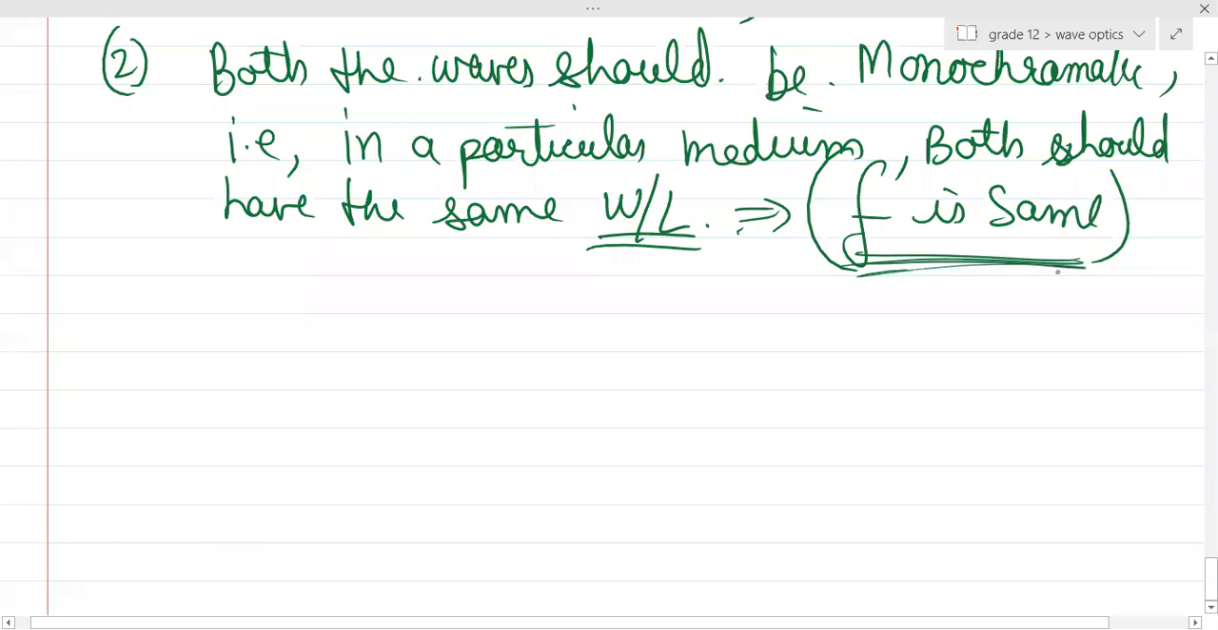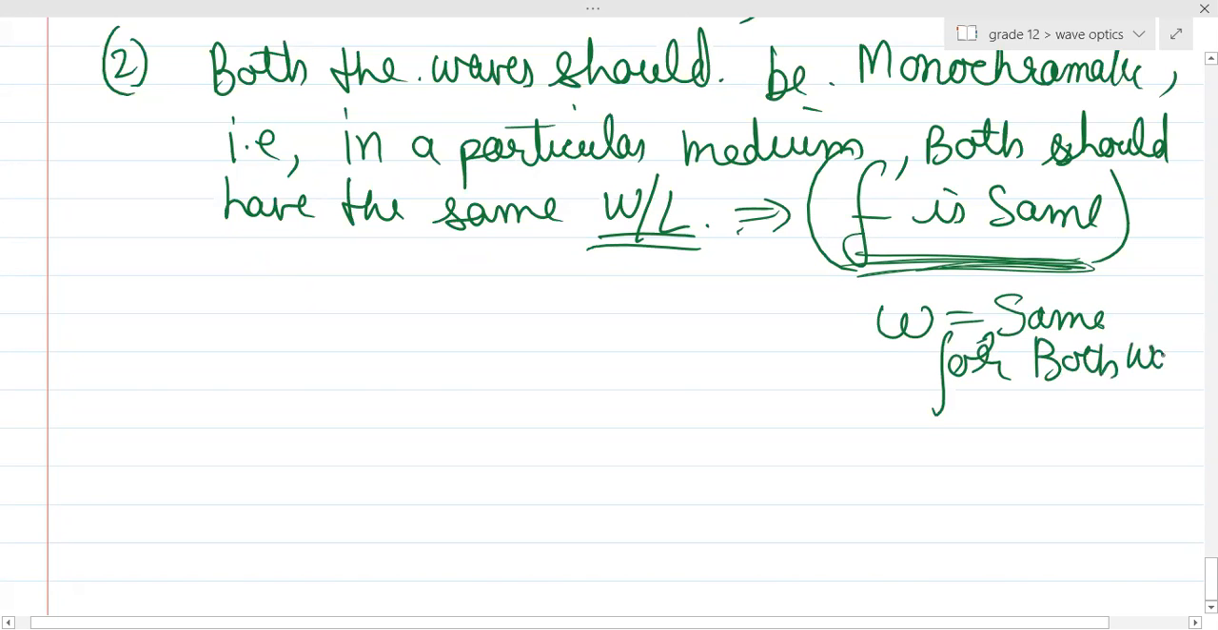Please remember, if the frequency is the same, that implies omega will be the same for both waves. Do you remember omega, angular frequency? These things will come up here, okay? Don't worry, the things will come over here. Anyways, next heading, principle of superposition.